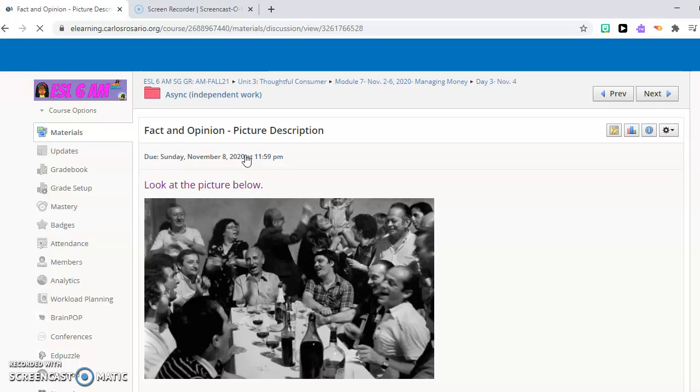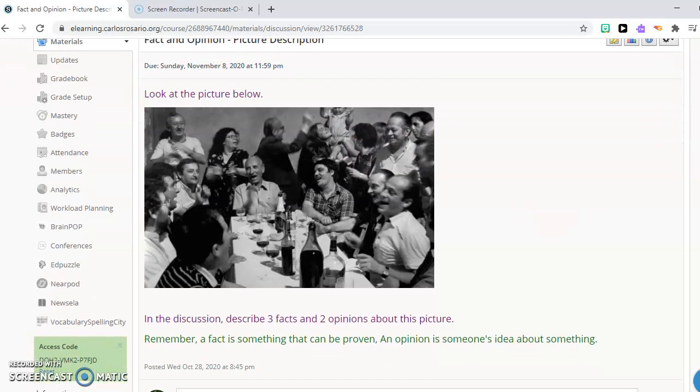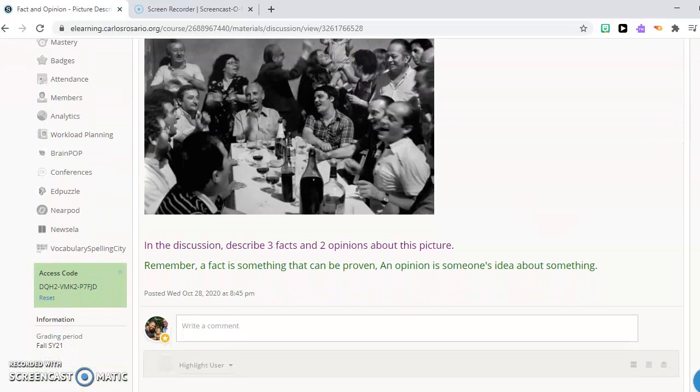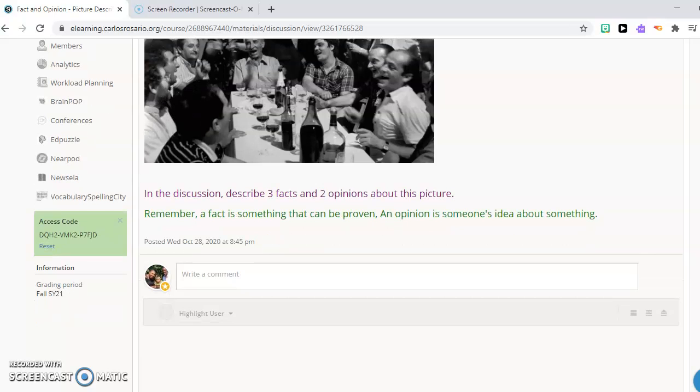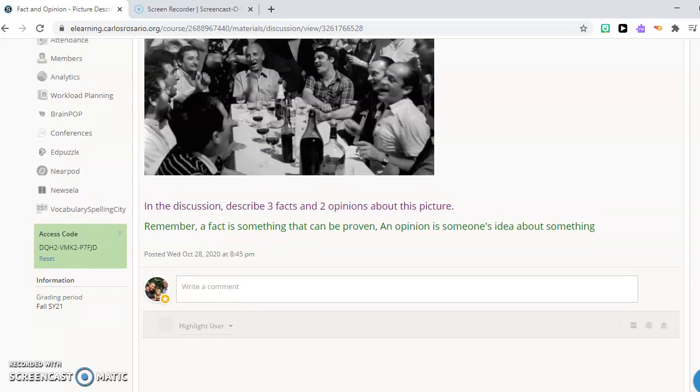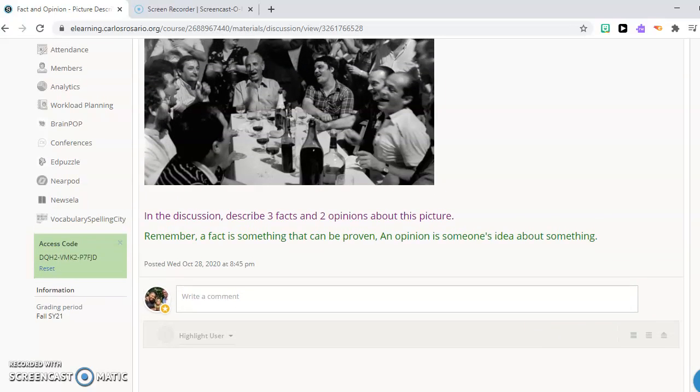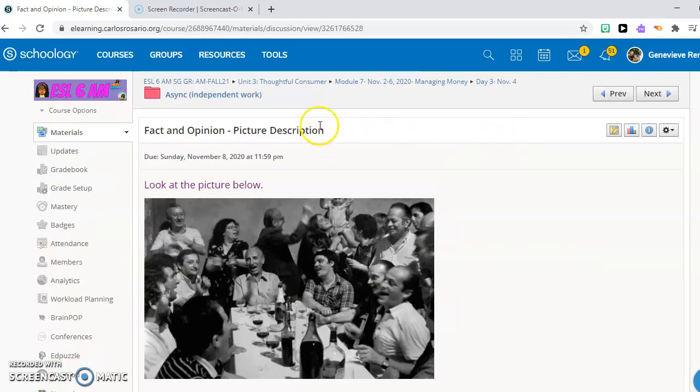The first one is a fact and opinion. Look at this picture. Describe 3 facts and 2 opinions. And post. Remember to check for spelling and grammar.